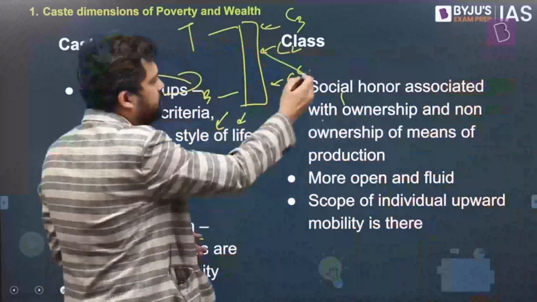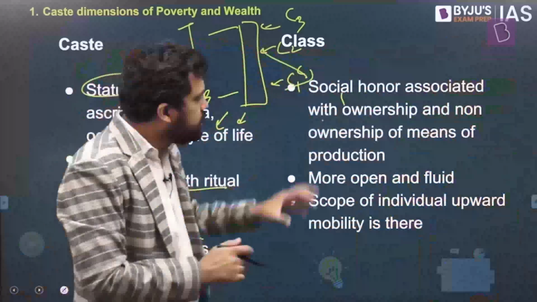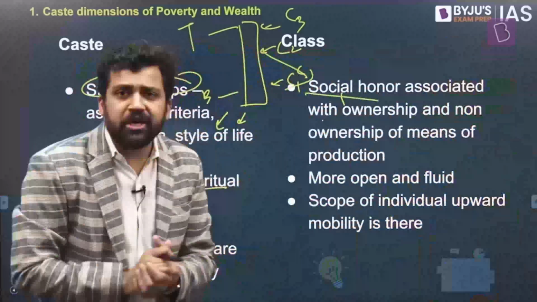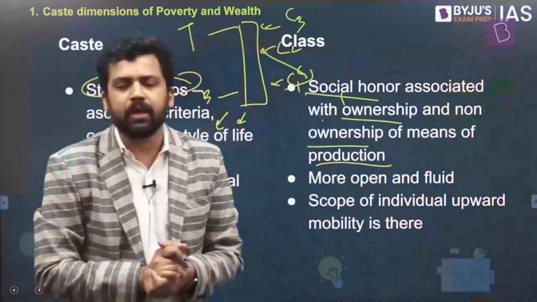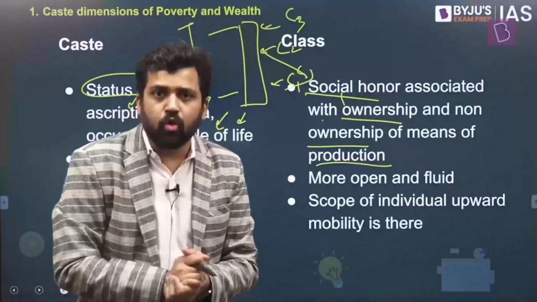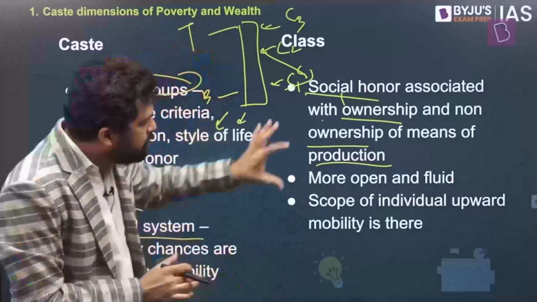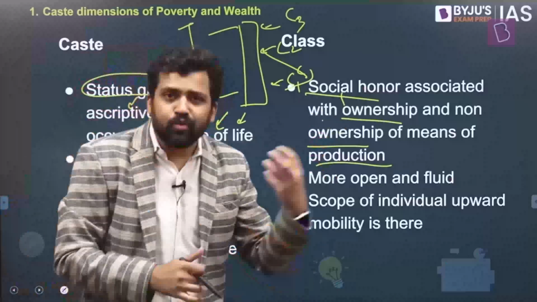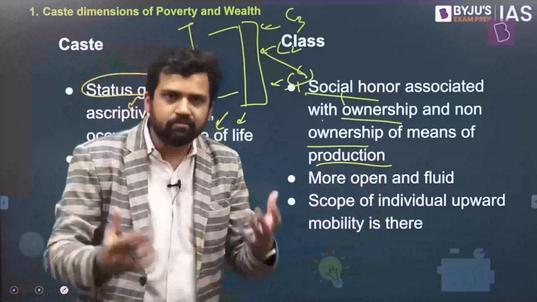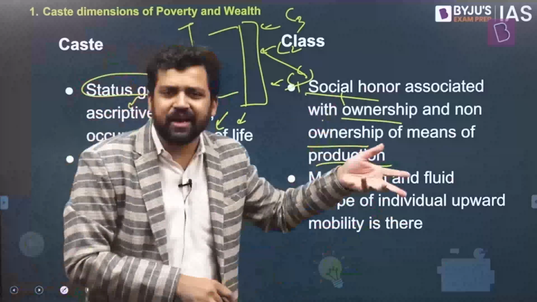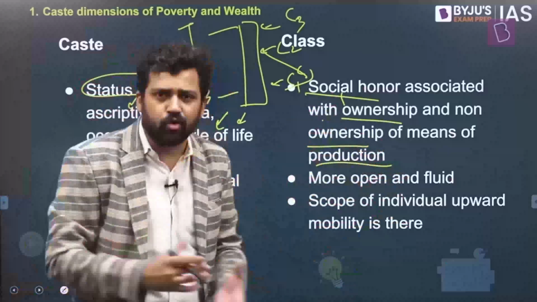But when it comes to class, there is slight variation. In this, social honor is associated with ownership or non-ownership of means of production. So what kind of assets do you own? How productive are these assets? On the basis of that, honor is associated. If you own assets, you will have more honor maybe. If you don't own these assets, you might not have this kind of honor. Actually, this is mostly the Marxist definition, right? Means of production, who owns it, who doesn't own it, the haves and have-nots.